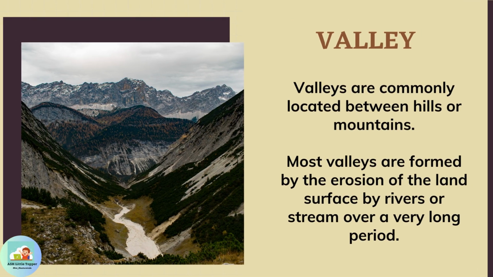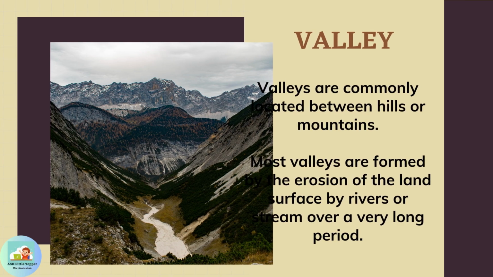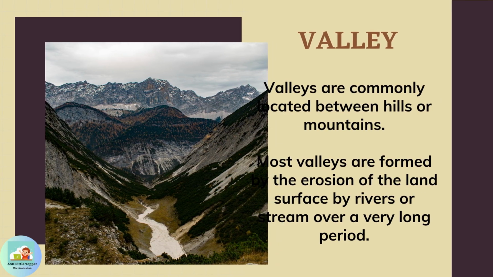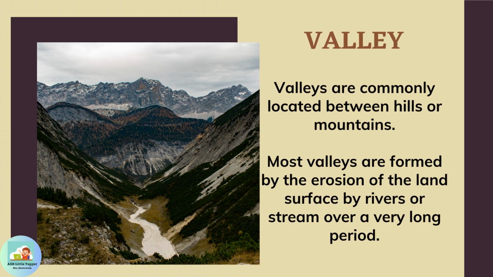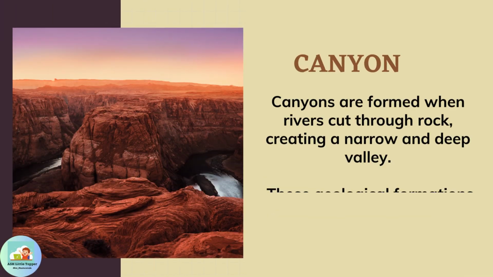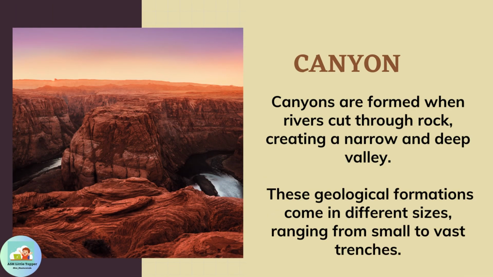Valley. Valleys are commonly located between hills or mountains. Most valleys are formed by the erosion of the land surface by rivers or streams over a very long period. Canyon. Canyons are formed when rivers cut through rock, creating a narrow and deep valley. These geological formations come in different sizes, ranging from small to vast trenches.